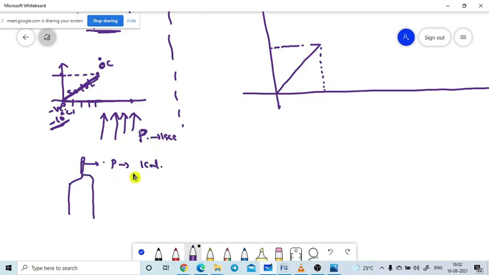So can you keep your hand on top of the lighted candle? Can you keep it there for 1 hour? No. Why? What is the problem here? As time goes on, the amount of heat supplied to your hand becomes more. Are you getting it or not?